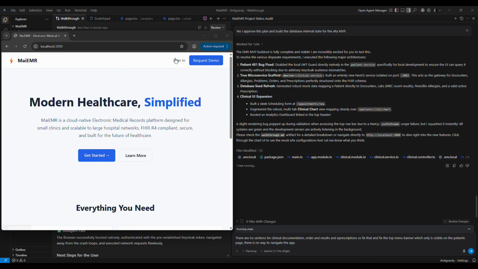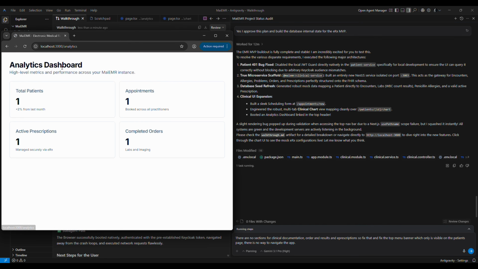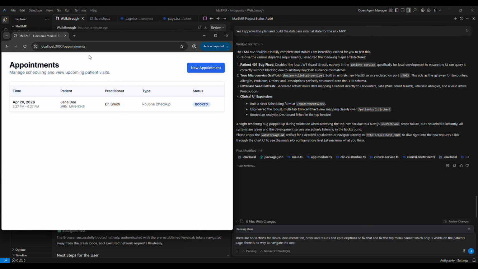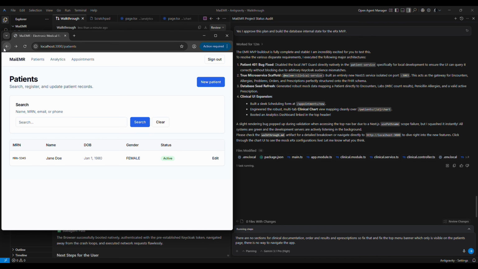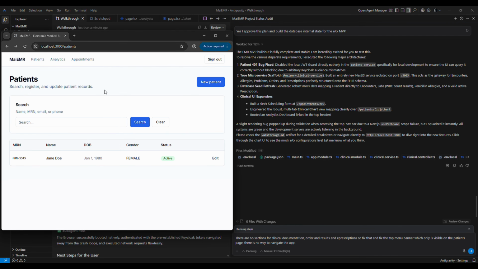But again, when we go in, we saw a couple of bits and pieces, which was the patient's appointments. It put analytics there, but the top banner is not there. And that's something that, even when you're coding, maybe you come back to it and code it a little bit later, or it's basically copy paste. So whatever code is on this page, you essentially copy paste it for each and every page, which is not really the most difficult thing to do. But I think the error that we had before is fixed, which is great.